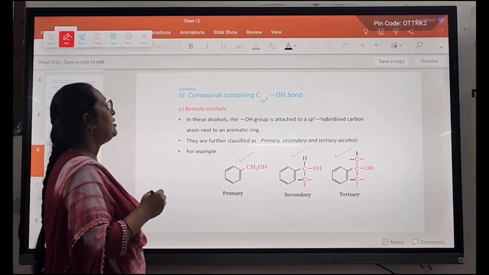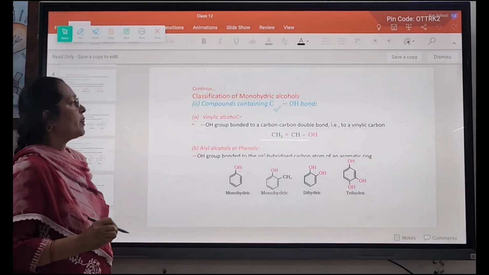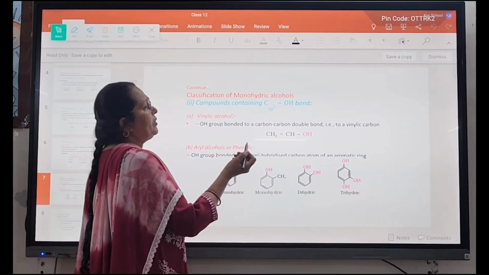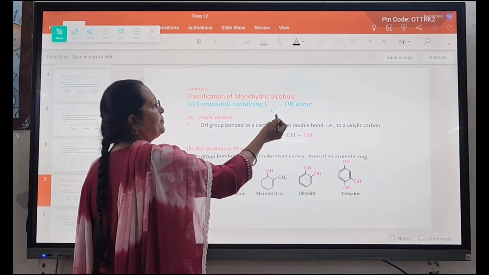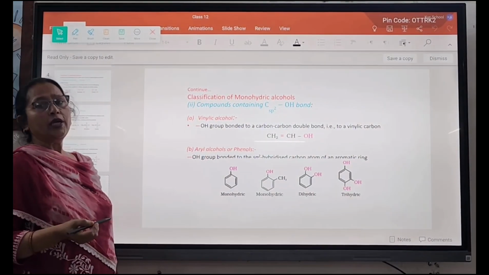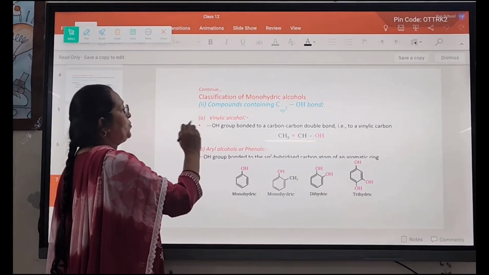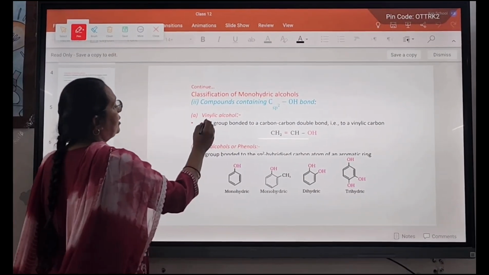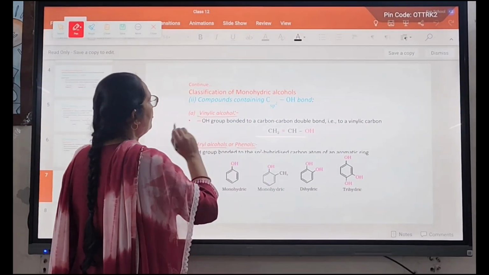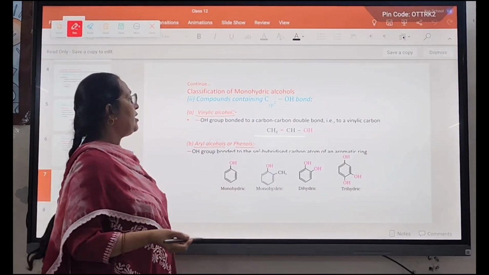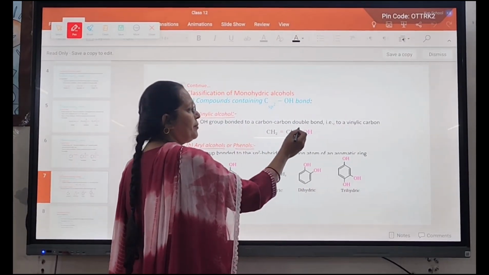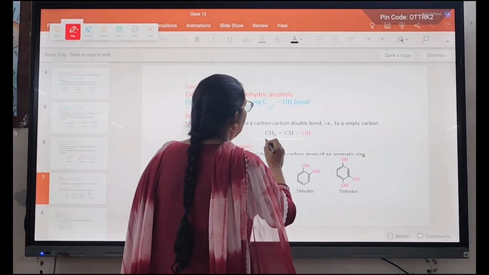Now another type of classification in the monohydric alcohol: it can be classified as the sp2 hybridized carbon directly attached to the OH group. Here are two groups, vinylic alcohol and aryl alcohol or phenols. In vinylic alcohol, the OH group is bonded to the carbon-carbon double bond.